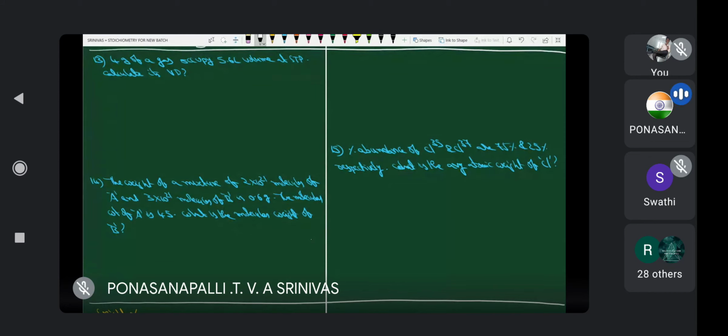Four grams of a gas occupy 5.6 liter volume at STP. Calculate its vapor density. Okay, this is volume. Therefore, directly I would like to write 5.6 liter is equal to weight 4 grams. Molecular weight is not known for us. GMW of the gas into 22.4 liter per mole. Now liter cancels. Therefore, what about the molecular weight of the gas? 4 into 4, 16 gram per mole.